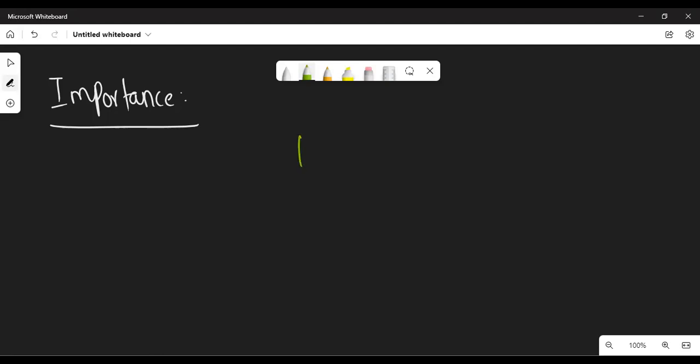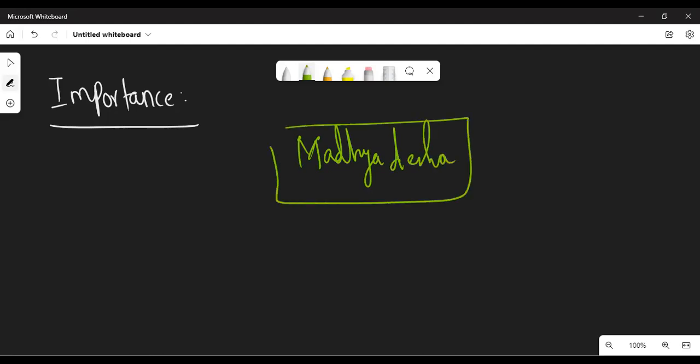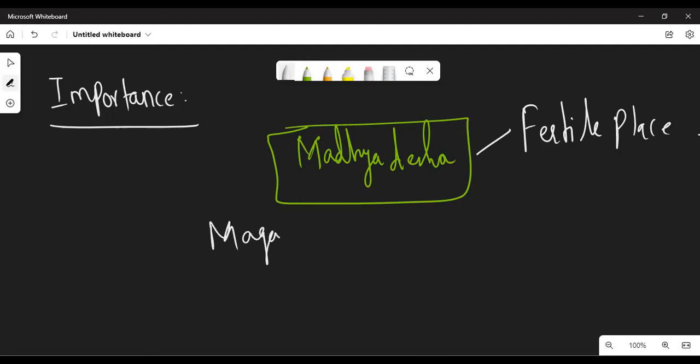They were ruling from the place of Madhya Desha. Madhya Desha is a very fertile place. That is Magadha, the Bihar region,